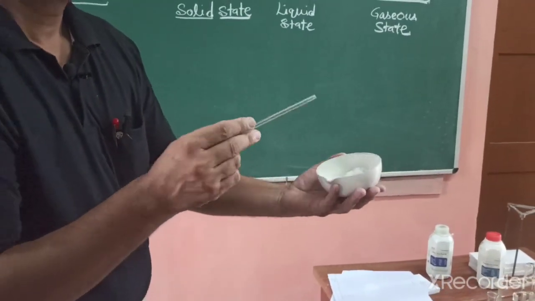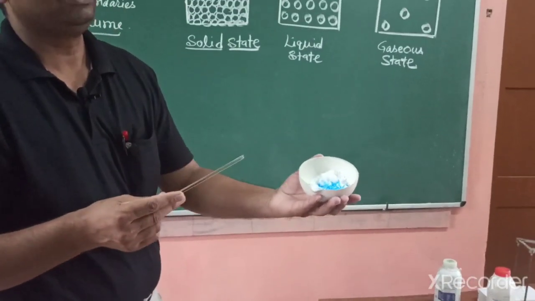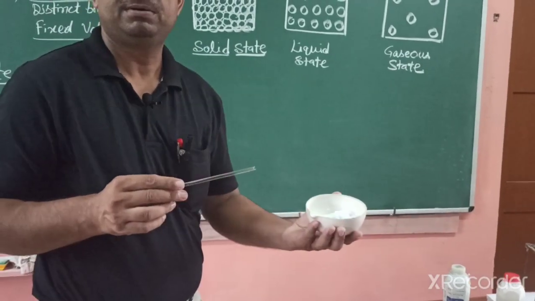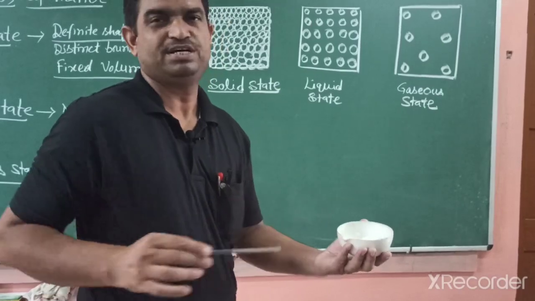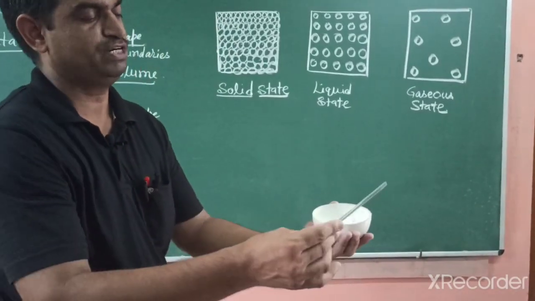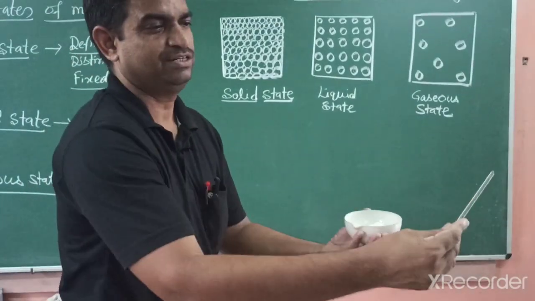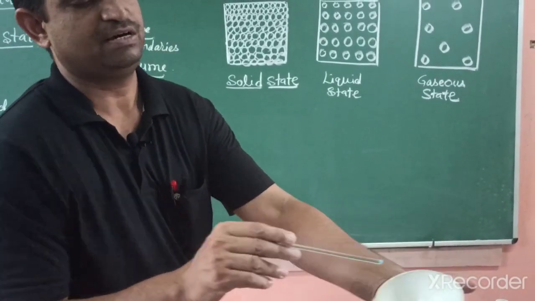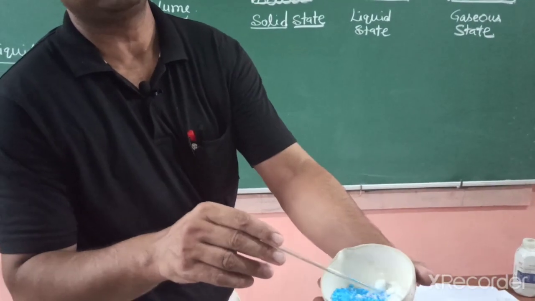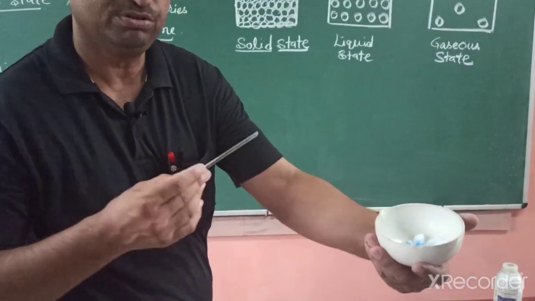Yesterday we studied what diffusion is. Diffusion is a process of intermixing of particles on their own, without any external effect, because of the movement of particles from higher concentration to lower. But in solid state, what happens? We can easily observe that the blue salt and white salt do not mix on their own.